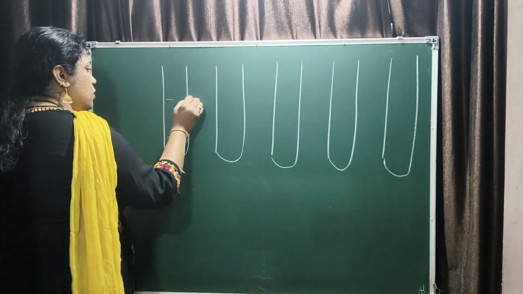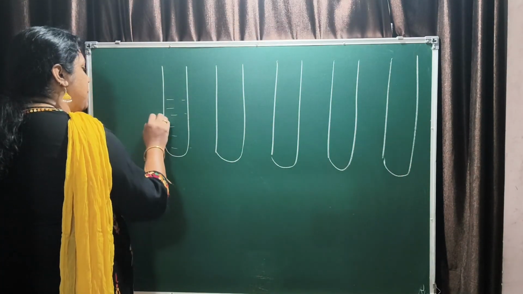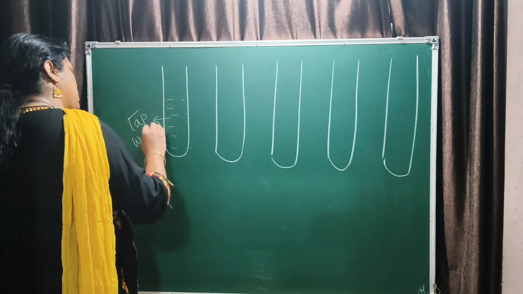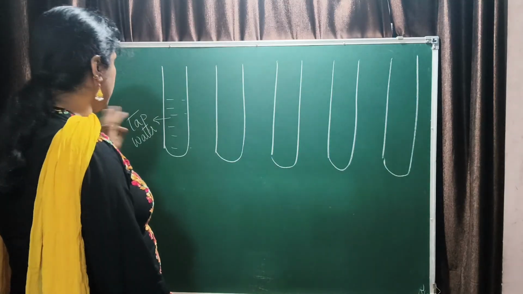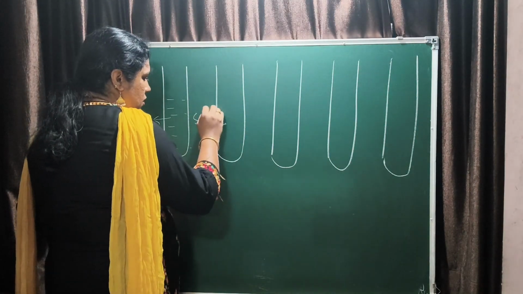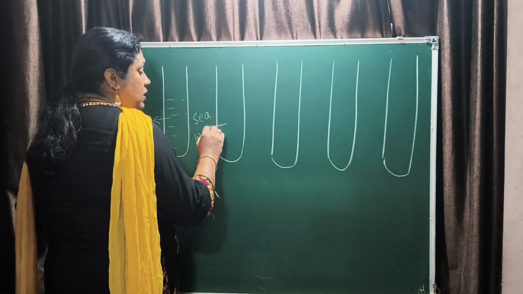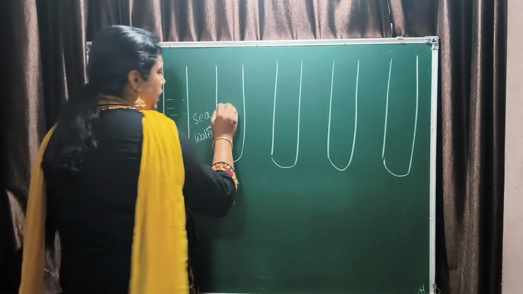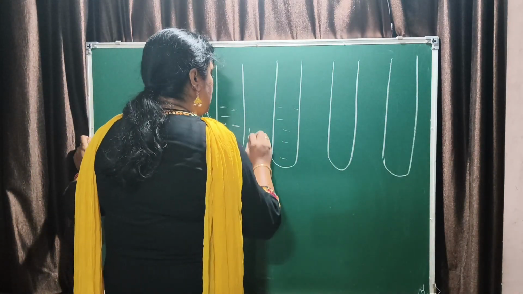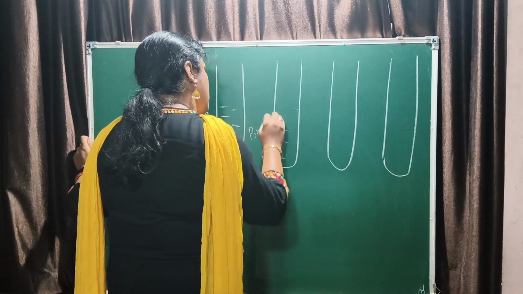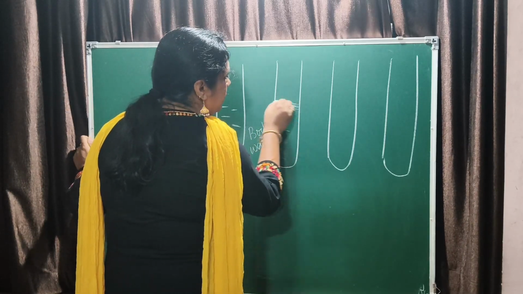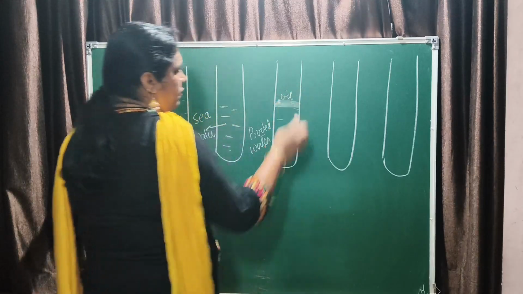In the first test tube, let's take some tap water. Now you know that tap water is a mixture, many salts and gases are present. So we have taken tap water. In another one, we have taken sea water. Sea water means it is salty water. In another case, we have taken boiled water, and we have an oil film on the top of it.